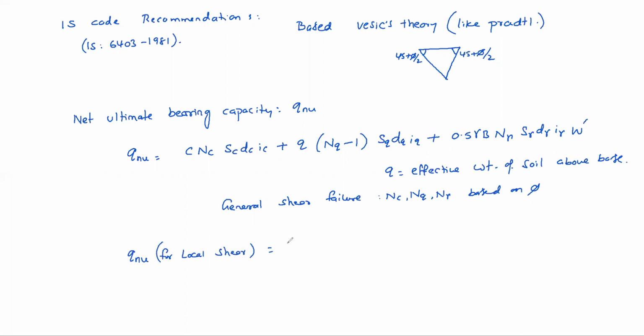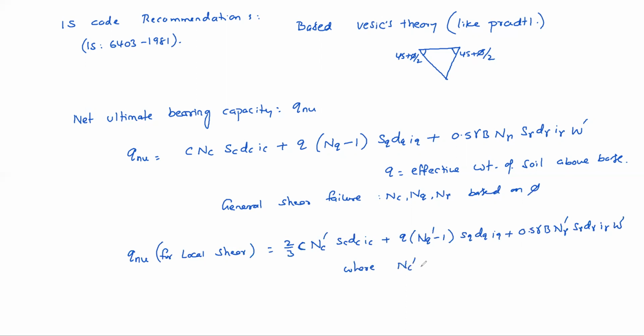Okay, equal to what? 2/3 of C should be taken. 2/3 of C, NC dash, SC, DC, IC plus Q into NQ dash minus 1, SQ, DQ, IQ plus 0.5 gamma B, N gamma dash, S gamma, D gamma, I gamma, W dash, where NC dash, NQ dash and N gamma dash are based on what?